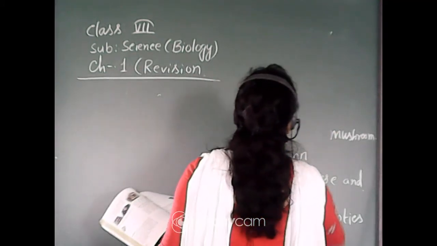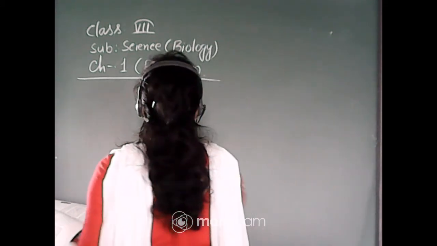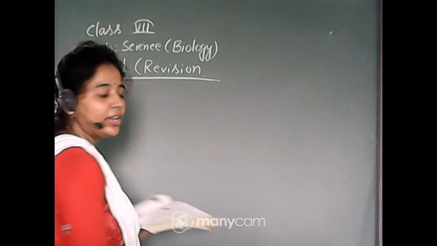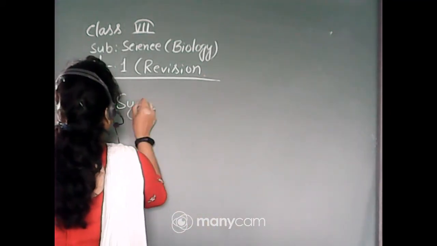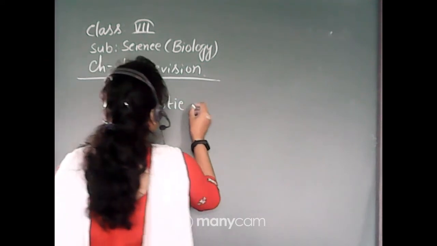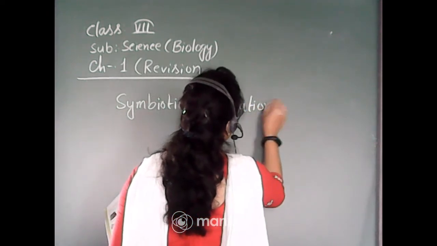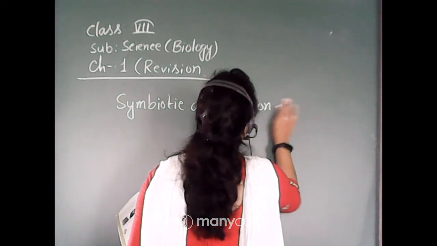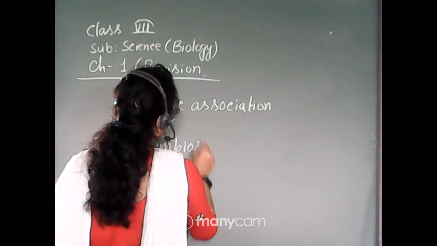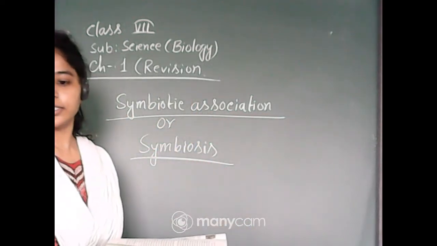Next comes another mode of nutrition. Not only heterotrophic, there are other modes of nutrition, such as the symbiotic relationship, symbiotic association, or it is also known as symbiosis. So, symbiosis or symbiotic association, isn't it?